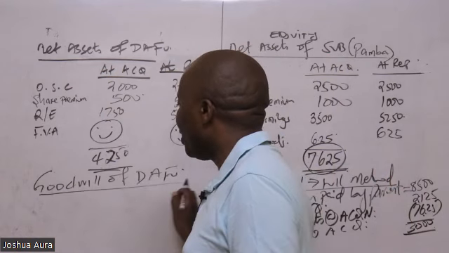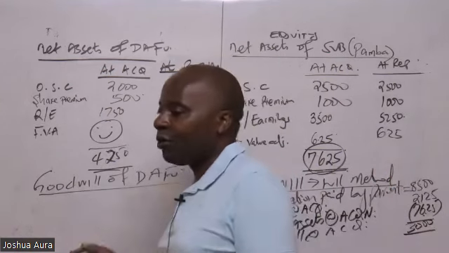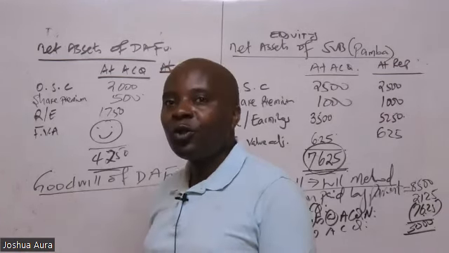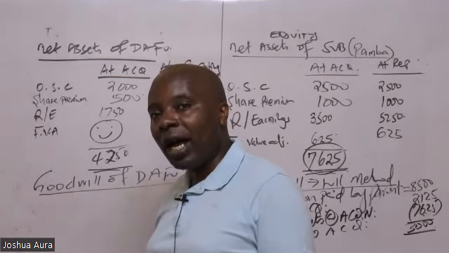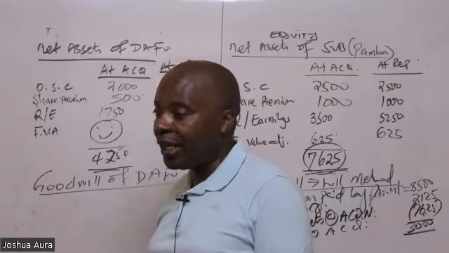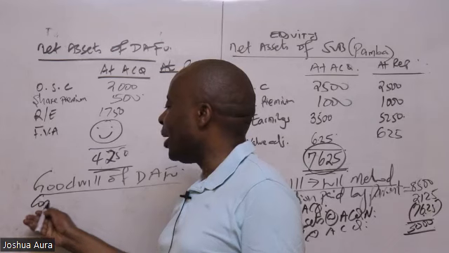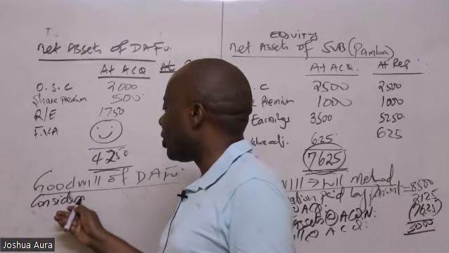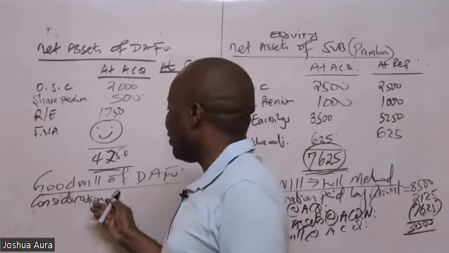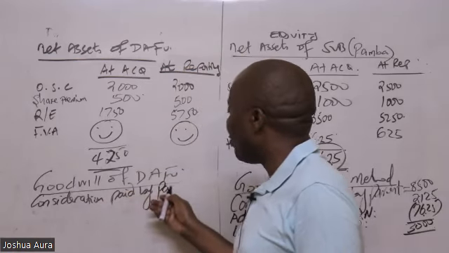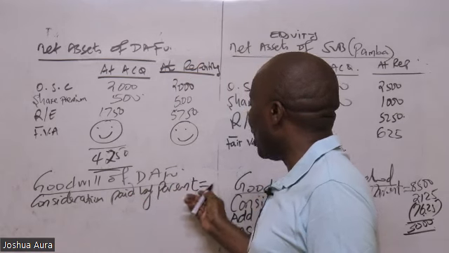And how do we do this? This is basically the consideration paid by the parent. Fortunately, we don't have an NCI. So come and give us the consideration paid by the parent, known as Pareto.